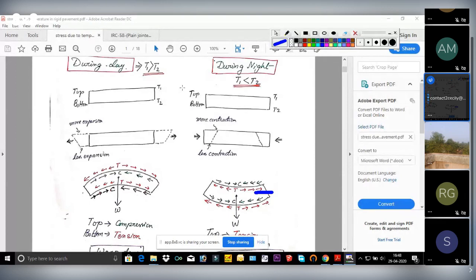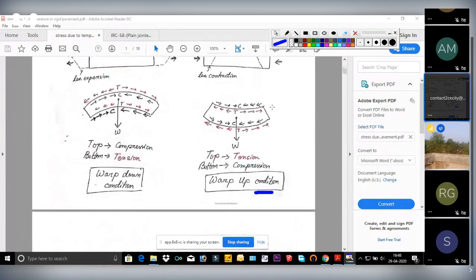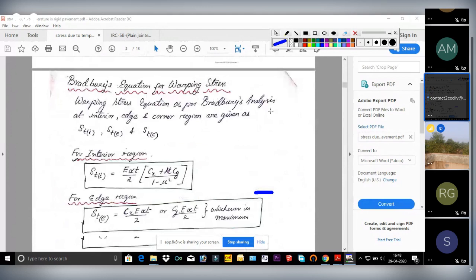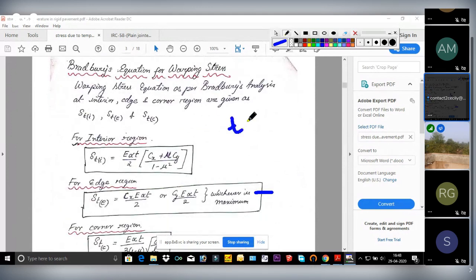Suppose in this case T1 is greater than T2, so small t will be T1 minus T2. And here it will be opposite. So small t is your delta T, the temperature difference between the top and bottom layer.